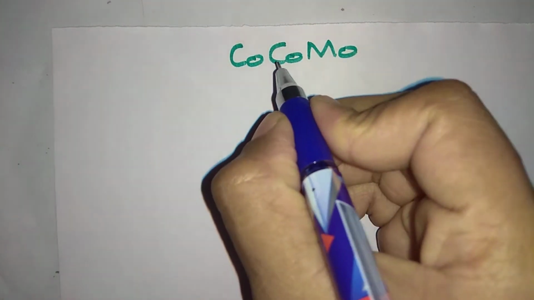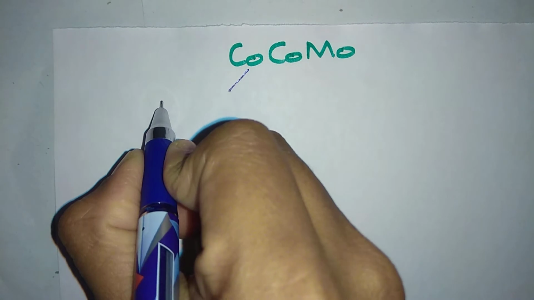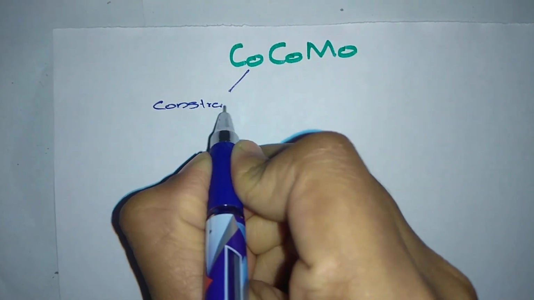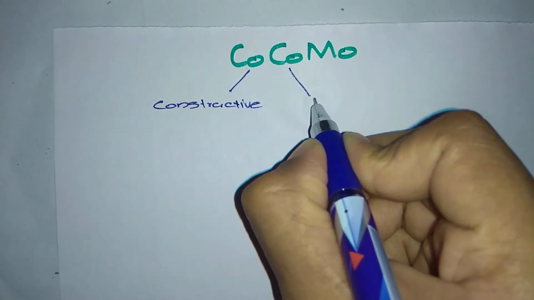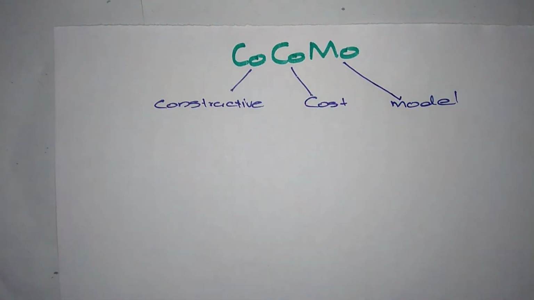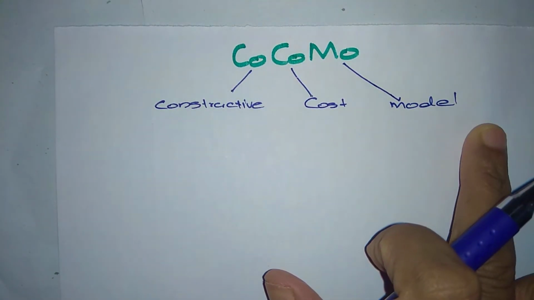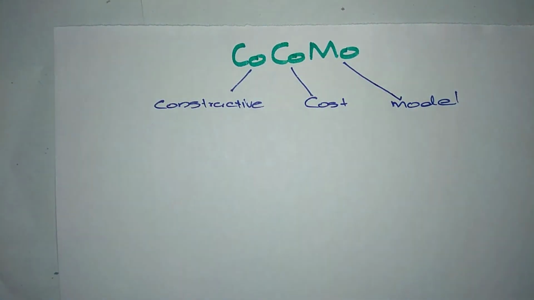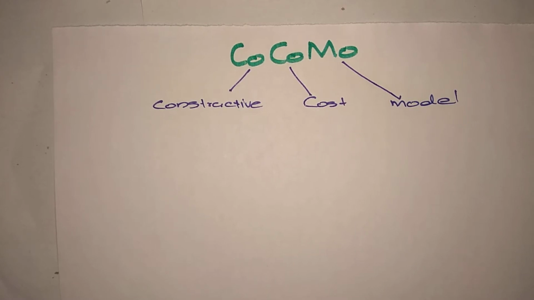COCOMO, that is constructive cost model, is one of the most popularly used software cost estimation models. COCOMO estimates the cost for software product development in terms of effort and schedule.